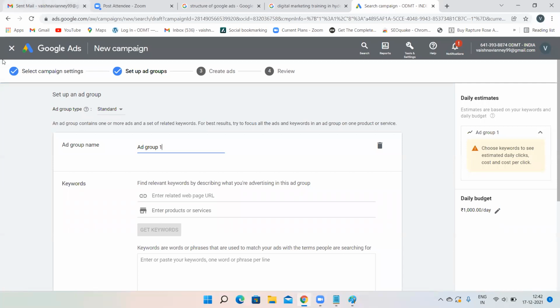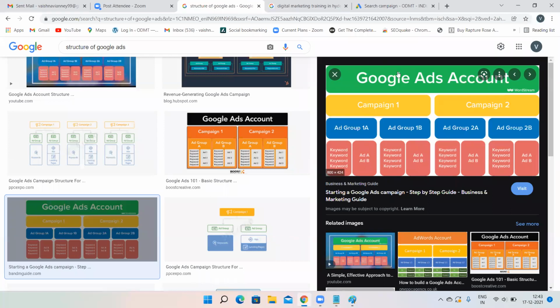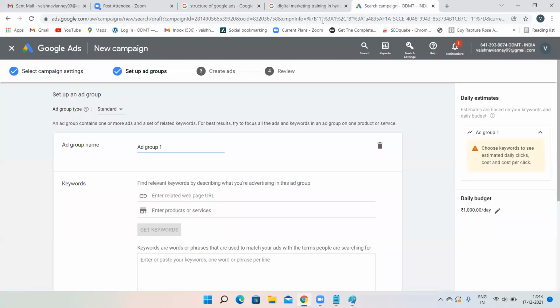Now, we have completed the campaign level. Where is our structure? Google Ads account, campaign. Now we are in the third level, that is the ad group level. See over here, campaign, select campaign settings, we are done. Now we are in the setup ad groups. We are in the ad group level. Give some name to your ad group, any random name. Some random name you give over here, it's up to you.